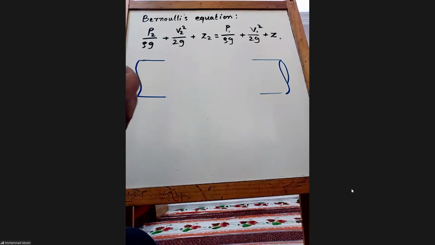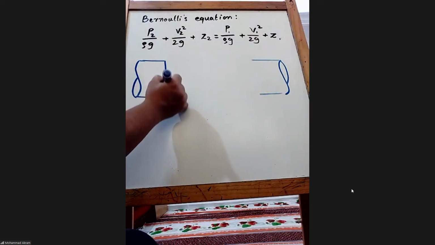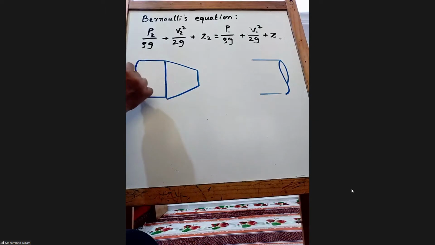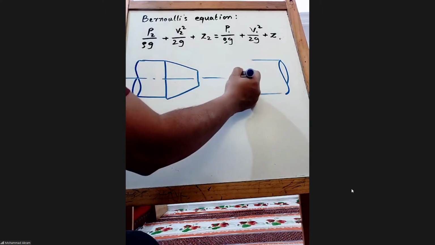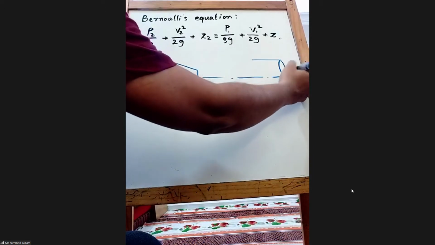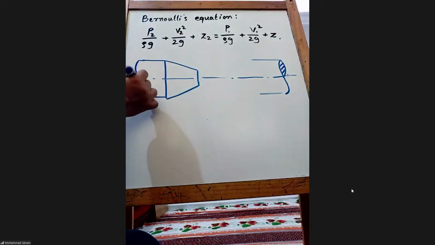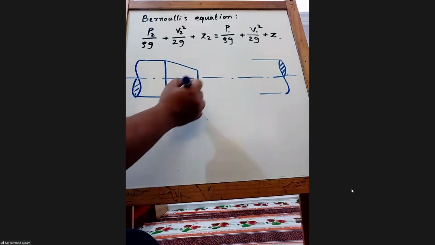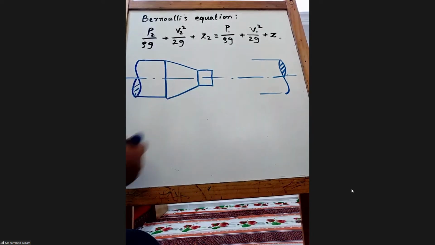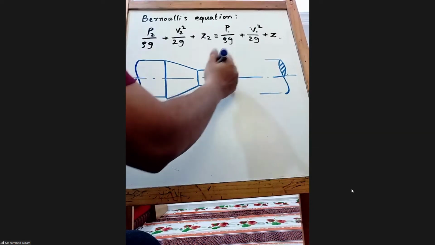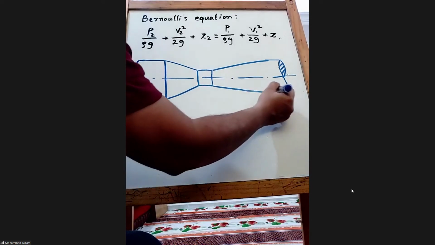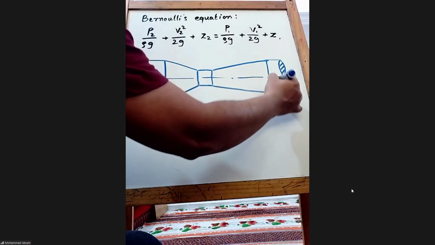So how do they do it? They use a convergent section, then there is a small throat, which has constant area, then you have a long divergent section.